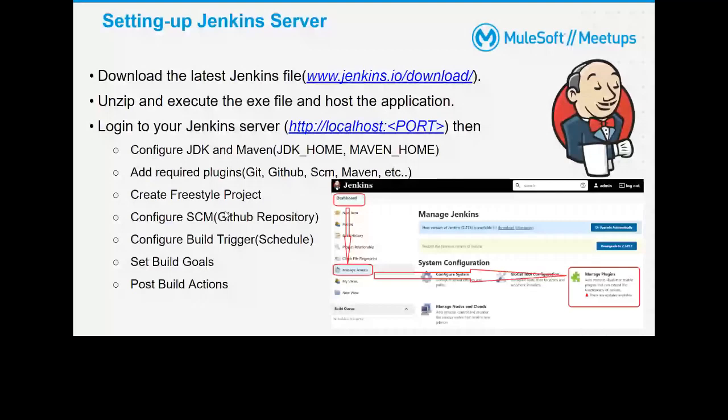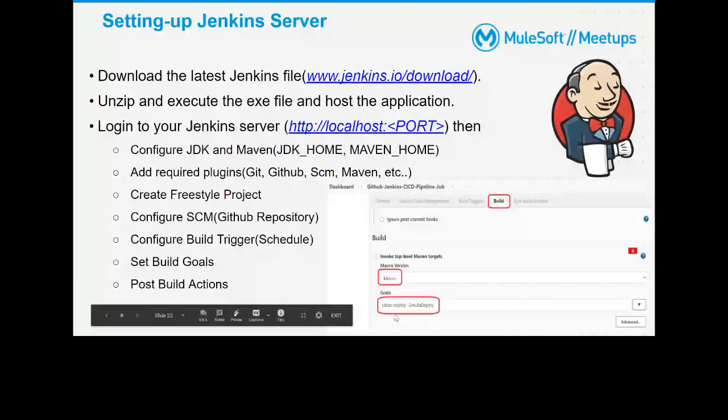So once the schedule is done, there is a build target, or we need to set the goals. So here we need to select the Maven. Okay, so Jenkins, it won't do any magic. As I said, the guy who is doing magic is Maven. So there you need to provide the proper command. They call it goals, target goals. So here we are saying clean, deploy, and this.